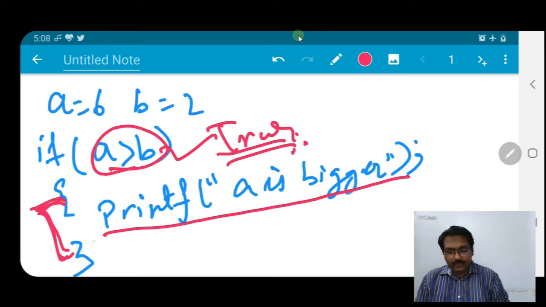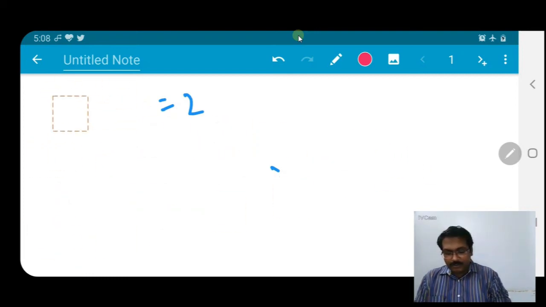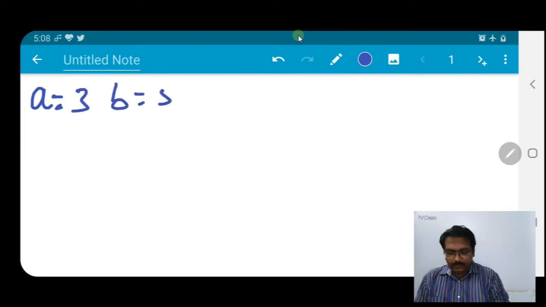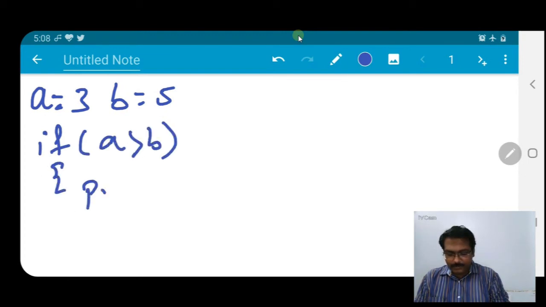Fine. Now let us go to the second part, which is if else. Let us take the example where a is equal to 3 and b is equal to 5. We will check if a greater than b, we will print %d, a.